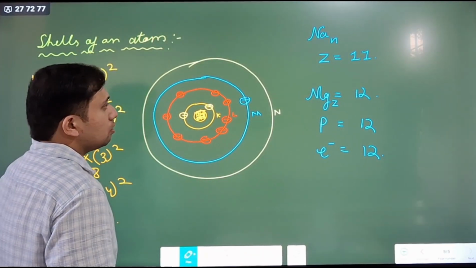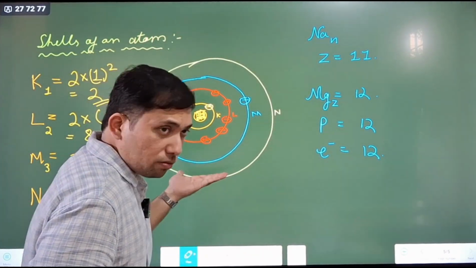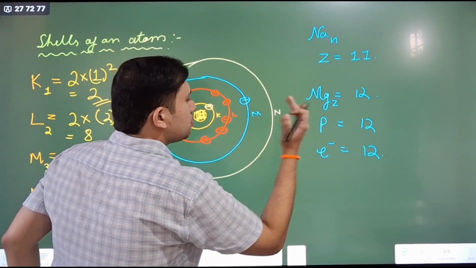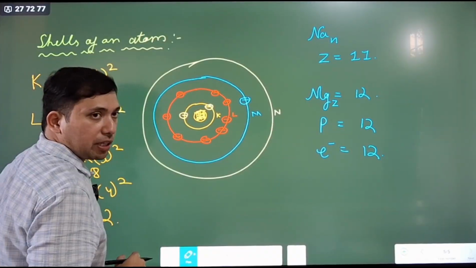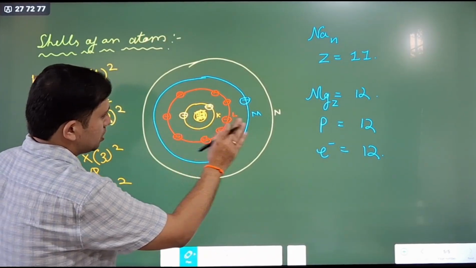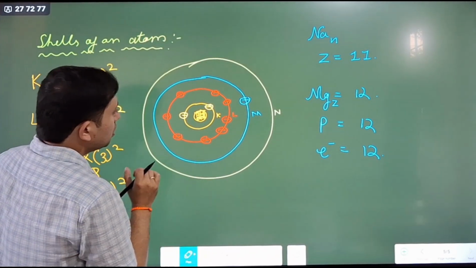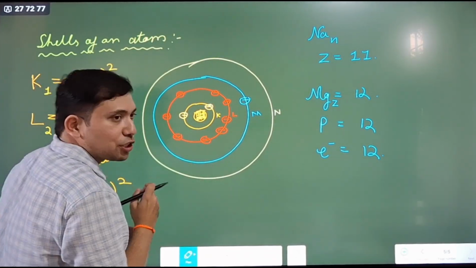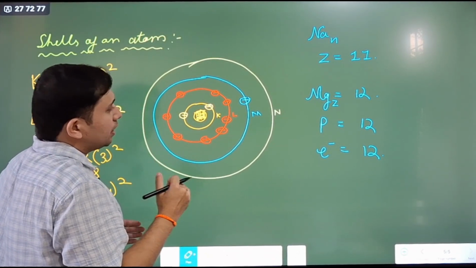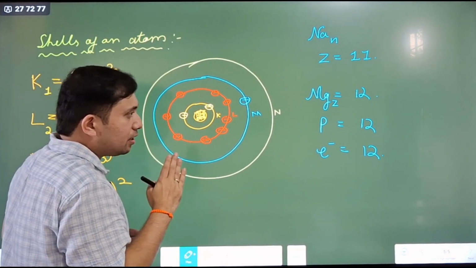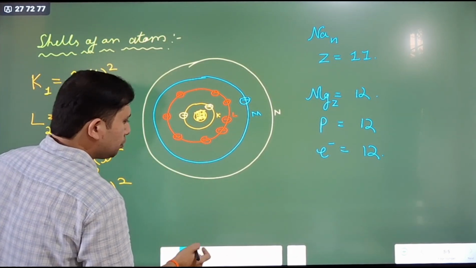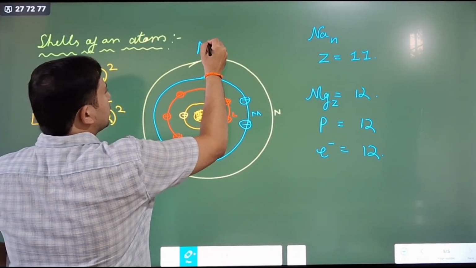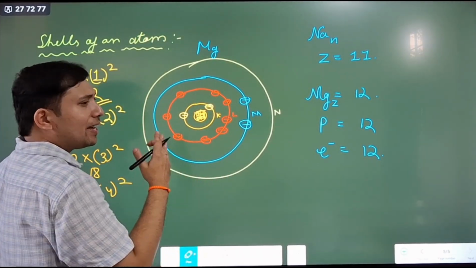For magnesium, it has 12 electrons. Two electrons we put in the K shell, just like sodium, and 10 remain, of which 8 go into the L shell. The remaining 12 minus 10, 2 electrons, can be placed in the M shell. This is the example of KLMN shells for magnesium.